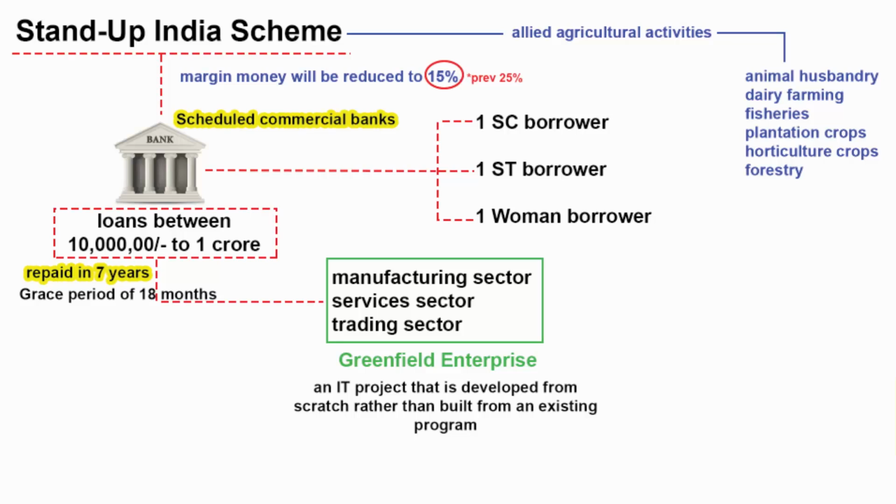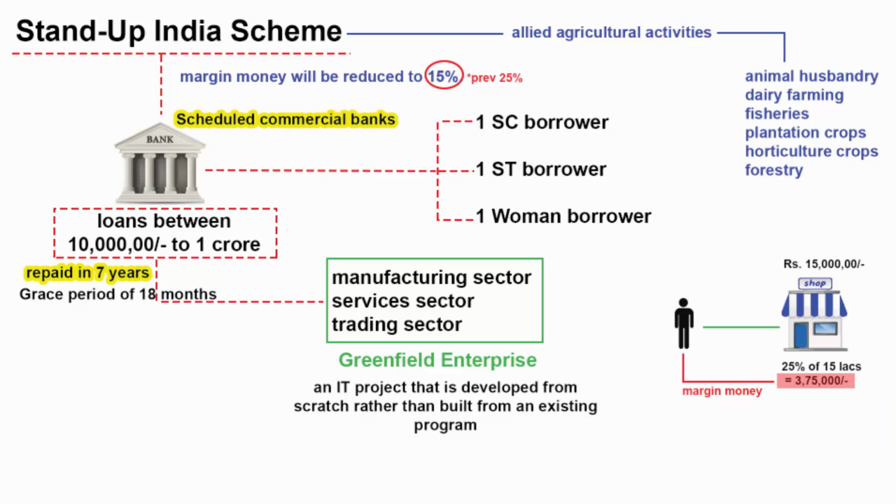Now what is margin money? Margin money is the amount that is paid by the borrower, while the rest of the amount is paid by the bank. For example, let's say your overall expenses for setting up a business is 15 lakhs. So 25% of 15 lakhs would be 3,75,000. That means this amount has to be arranged by you. And the remaining 11,25,000 will be your loan money. Now the government is saying that this 25% will be reduced to 15%. That means as a beneficiary, your contribution amount will be less. It is just a small help from the government.